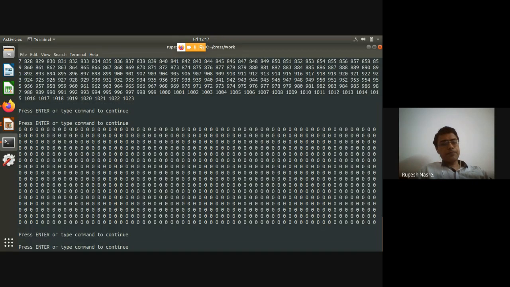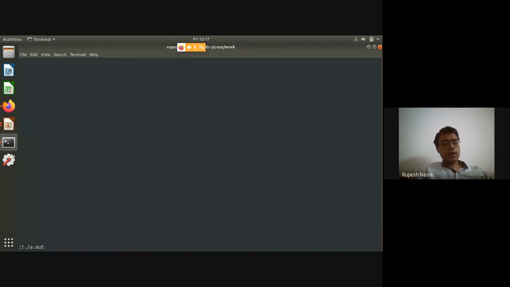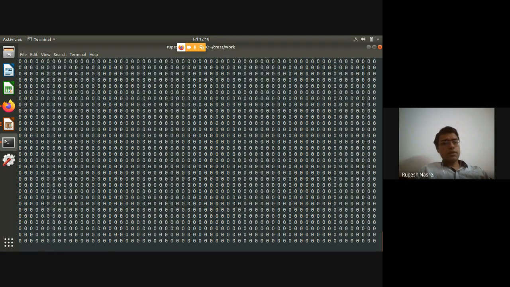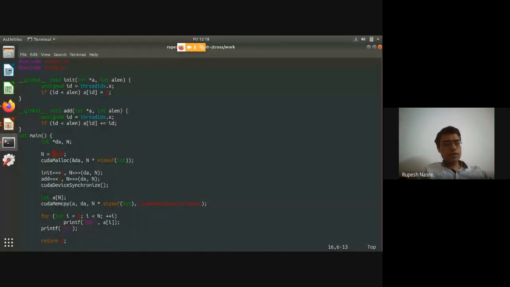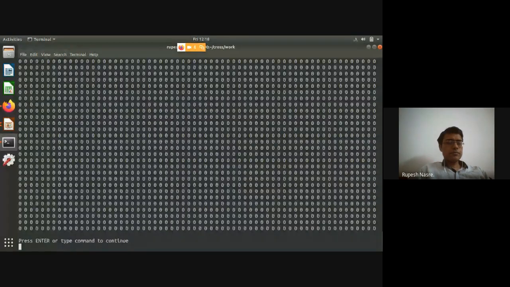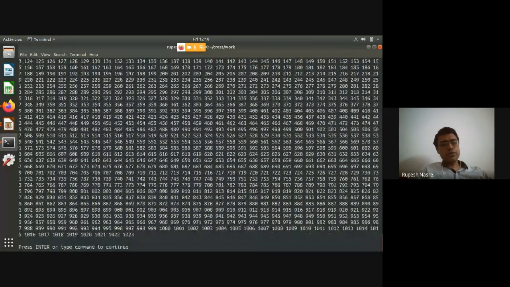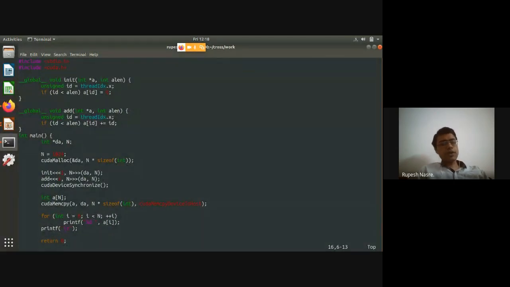Let me compile. It compiles fine, and then I'm going to do an a.out, and this is not something which we were anticipating, because we were anticipating that 0 to 7999 should get printed or something similar. We were definitely not expecting all zeros to be printed, right? So just to make sure that we are not doing anything wrong, I'm changing it back to 1024, and it should print 0 to 1023, right? So just by changing that to 8,000, something wrong is happening. So let's understand what that is.